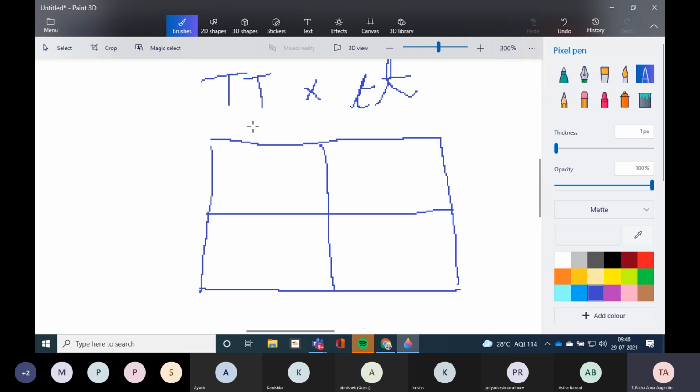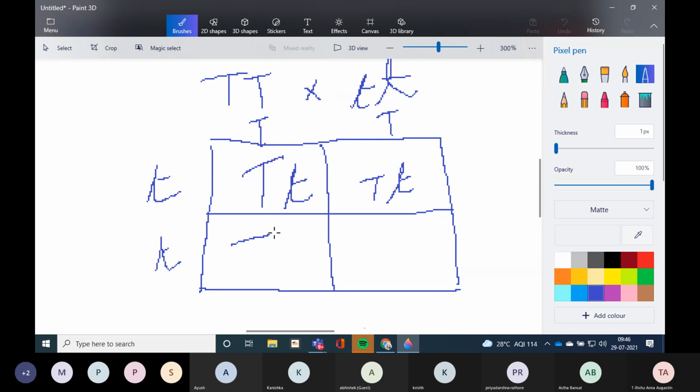Yes, so here capital T is male, T, T. Female, we will write this side, small t, small t. Now we have to cross this. It's very simple. This T and this T, one capital and one small. This T, again one capital and one small. Then this T, this and this, again one capital, one small. The last one also, same. One capital, one small. So what is the conclusion here?